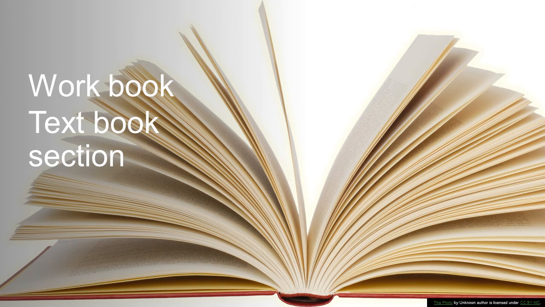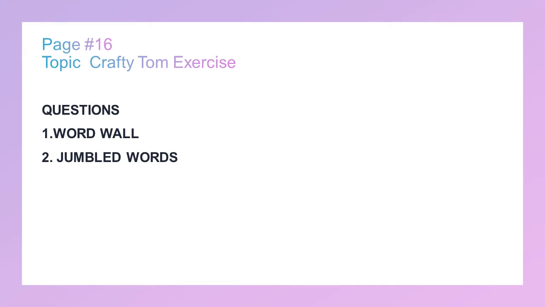Workbook, textbook section. Page number 16, topic Crafty Tom. Exercise. We are going to do questions. Question number 1, word wall, and question number 2, jumbled words.